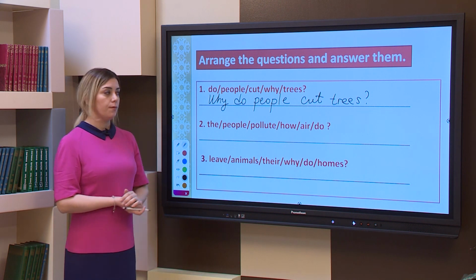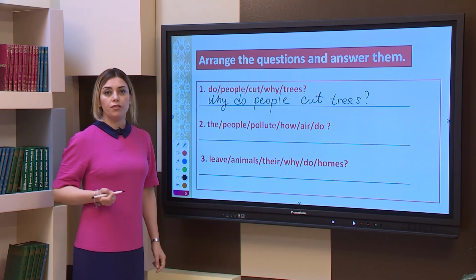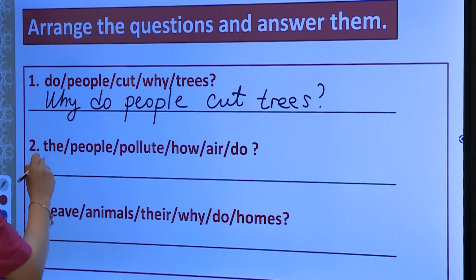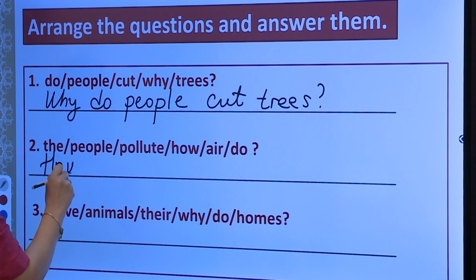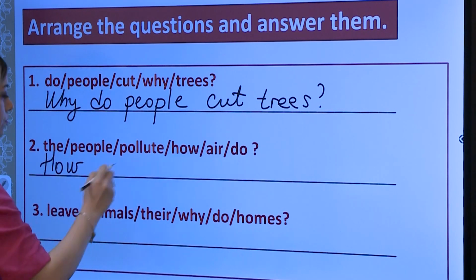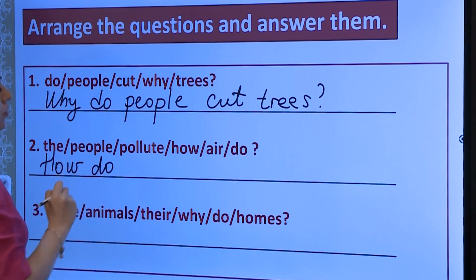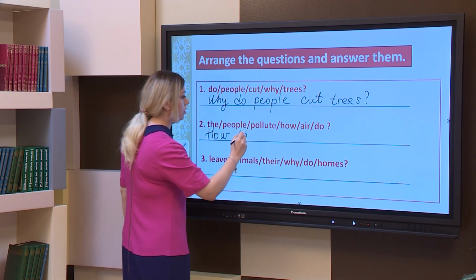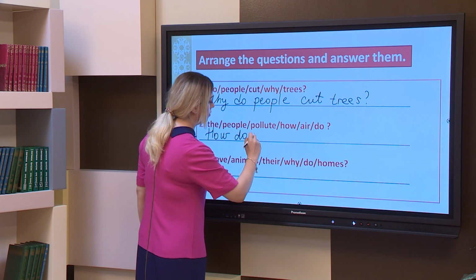Let's do the second one. Again, we have a question word. How? How do people pollute the air?